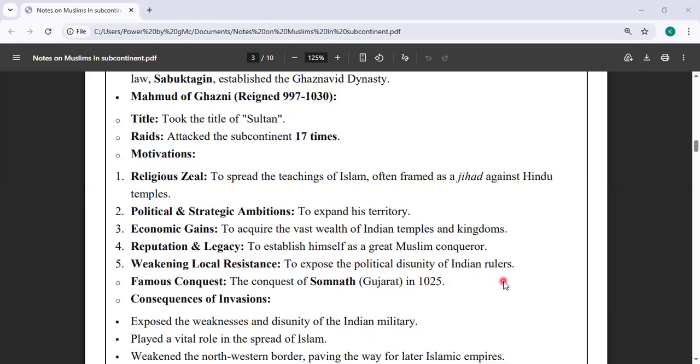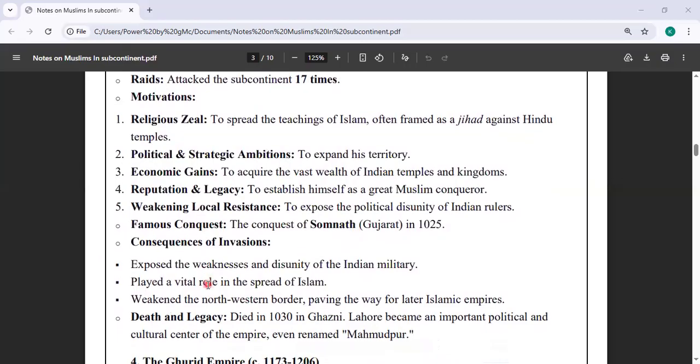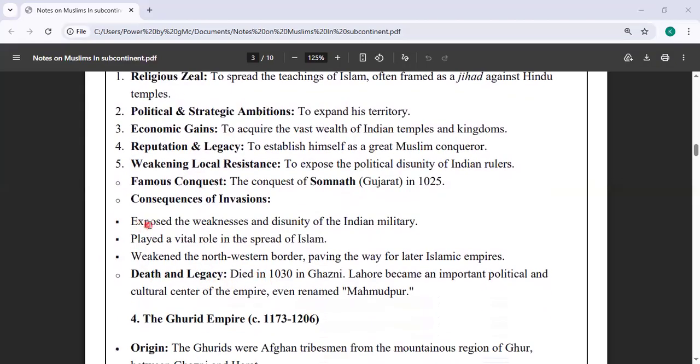He also had good power over the area because the local governments there were too weak to fight against him. He did the famous conquest of the Somnath Temple in Gujarat in 1025. The consequences were that it exposed the weakness and disunity of the Indian military, played a vital role in the spread of Islam, and weakened the northwestern border, paving the way for later Islamic empires. Then he died in 1030 in Ghazni, and Lahore became an important cultural center of the empire, known as Mahmudpur.